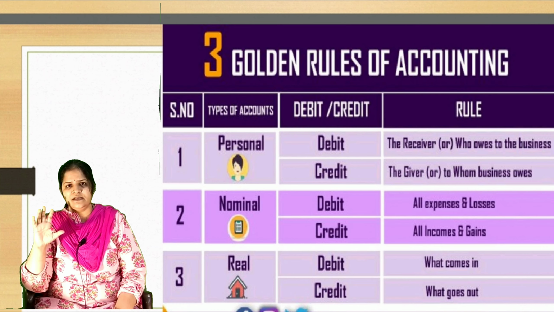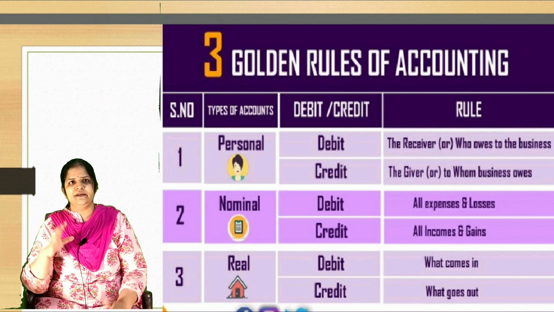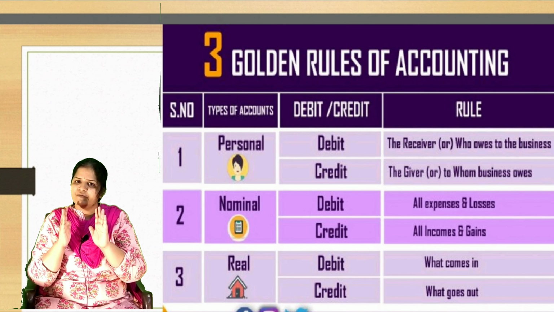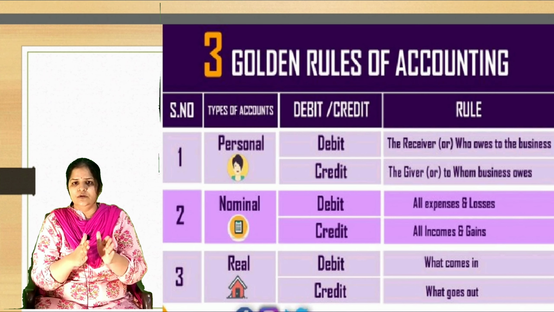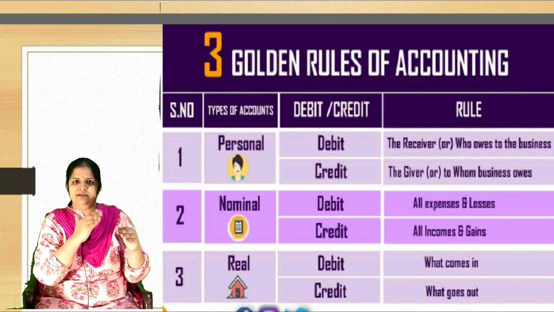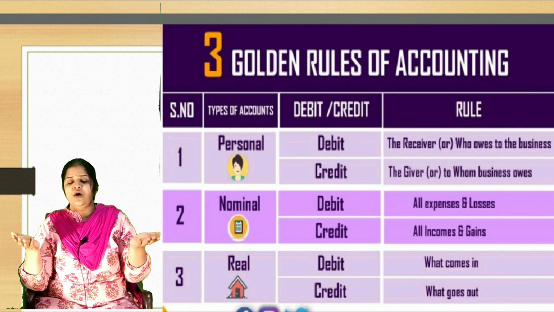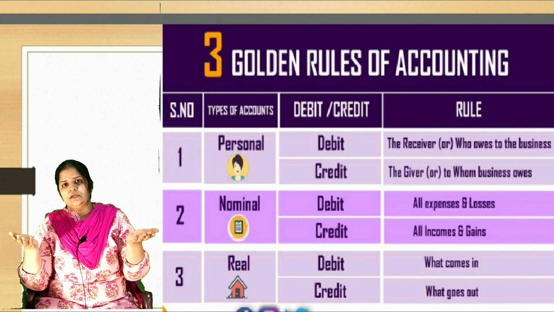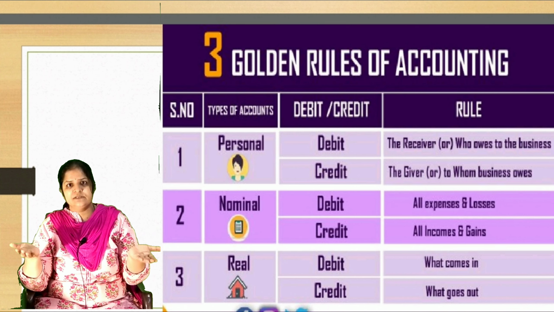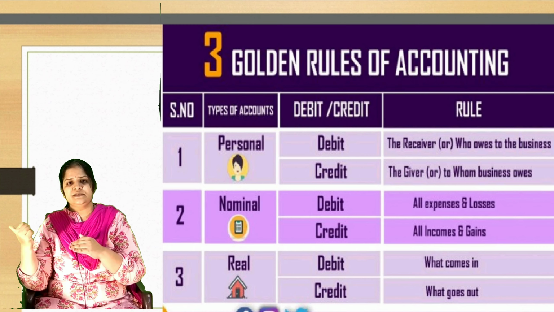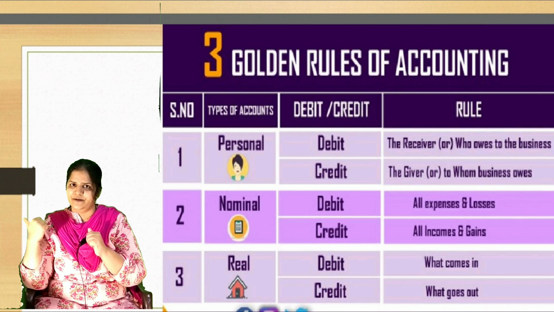While journalizing, each transaction is divided into real, nominal and personal account, and then by following this rule, each transaction is debited and credited. And after completion of all the recording process, summarizing and preparation of financial statements of accounting is done.